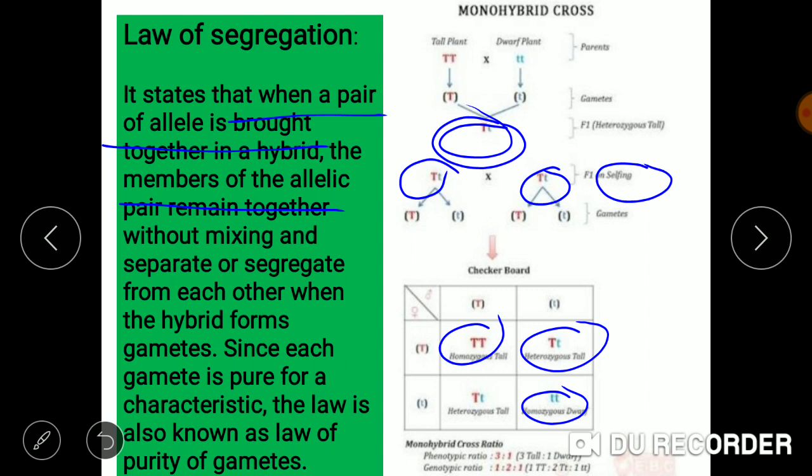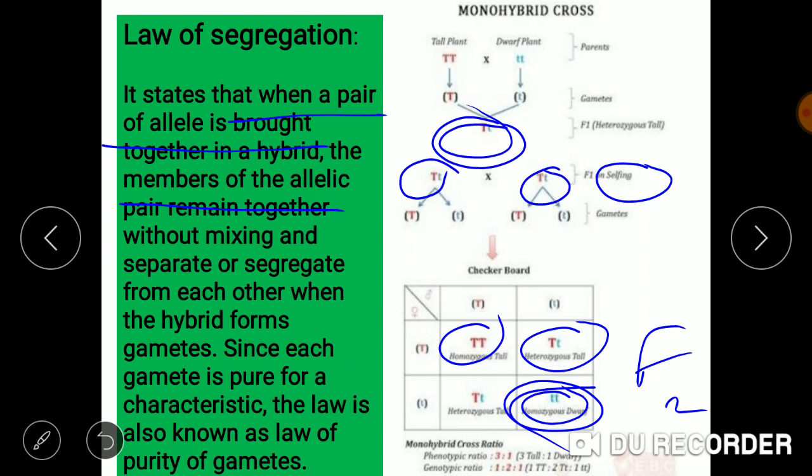But in the F2 generation, the second filial generation, it has been able to express itself.